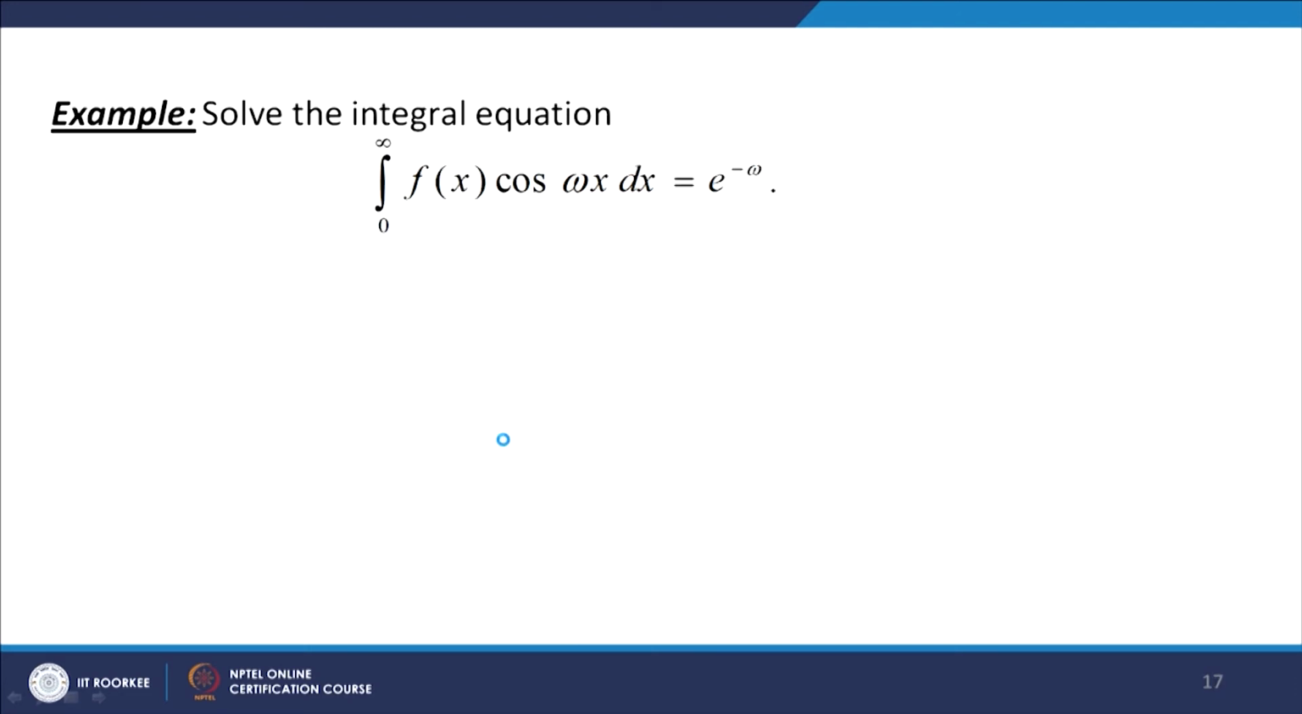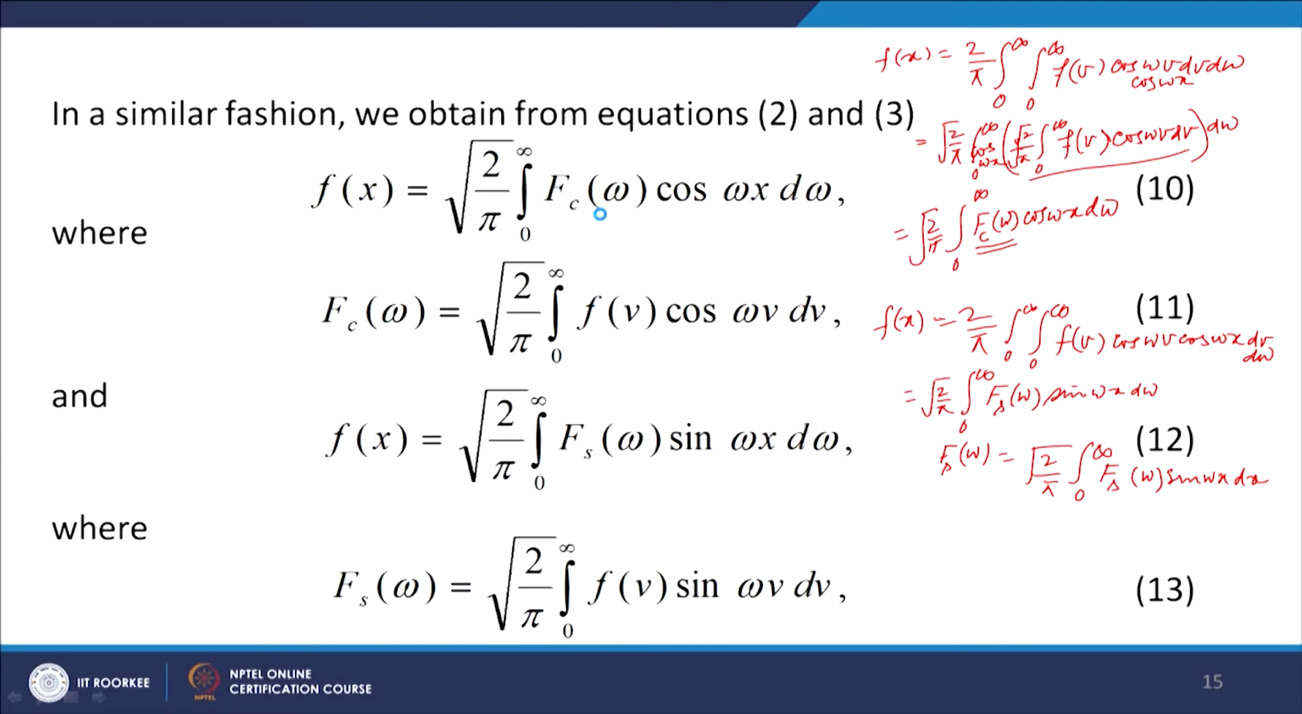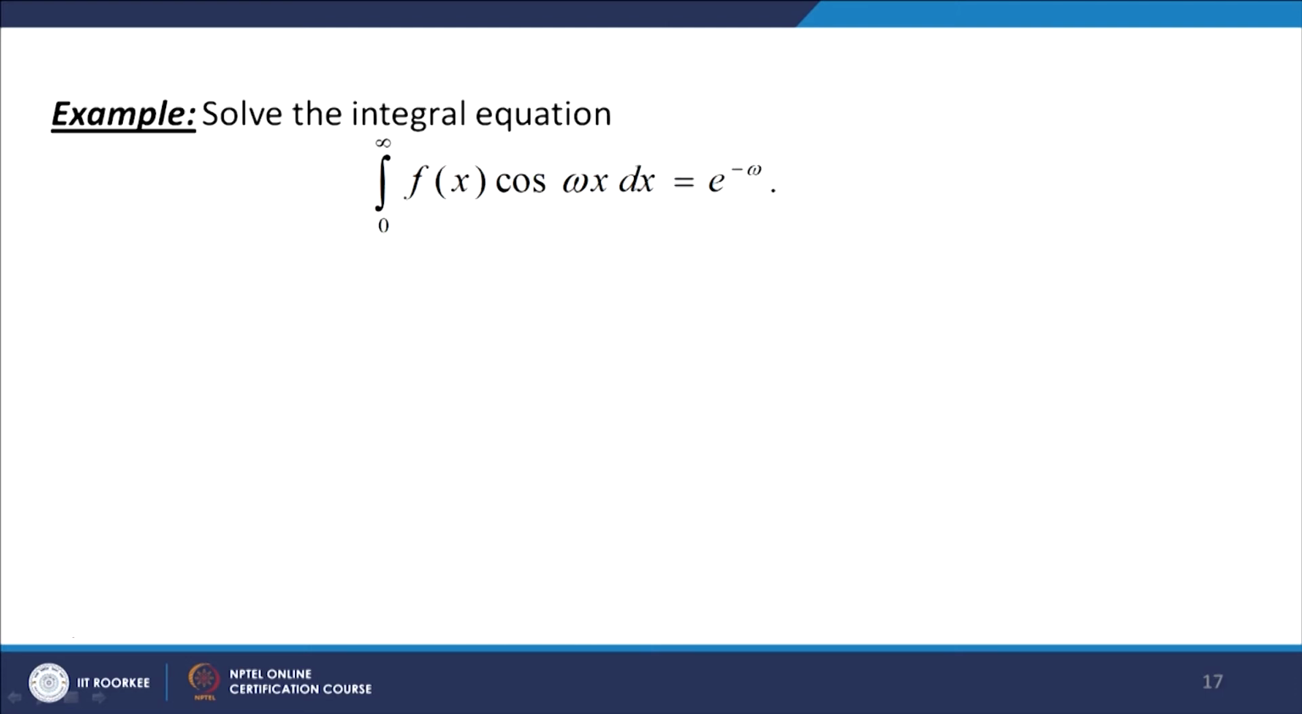So let us solve this equation: integral 0 to infinity of f(x) cos omega x dx. This is an integral equation because the unknown function f(x) appears under the integral sign. Now let us note that this is nothing but the Fourier cosine transform of the function f. Let us look at this Fourier cosine transform. This is F_c(omega), root 2 over pi, integral 0 to infinity of f(b) cos omega b db. Instead of root 2 over pi, let us take 1 here, then F_c(omega) is integral 0 to infinity of f(b) cos omega b db. Let us solve this integral equation.